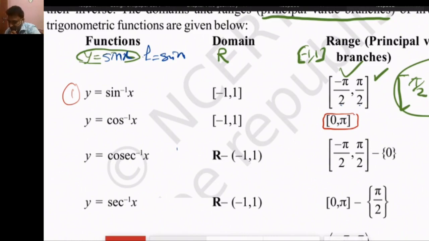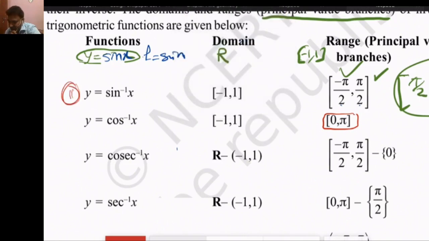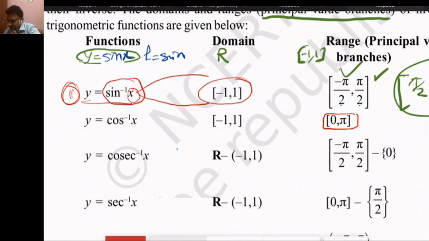The first function is sin inverse x. The domain of sin inverse x, the first inverse trigonometric function, is minus 1 to 1. This x can take values from minus 1 to 1. Then the answer of sin inverse x will be between minus pi by 2 to pi by 2.